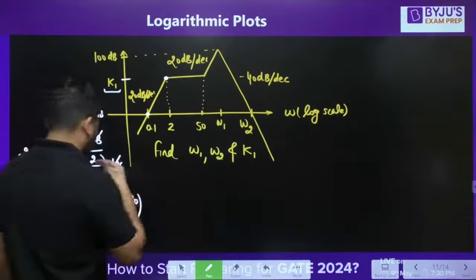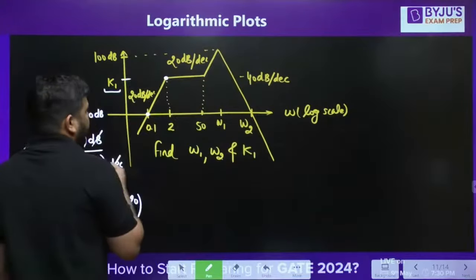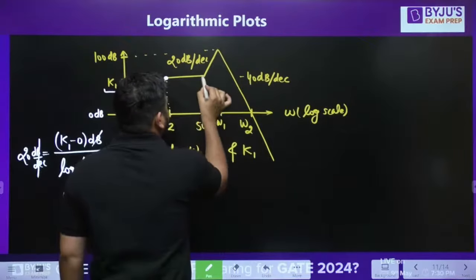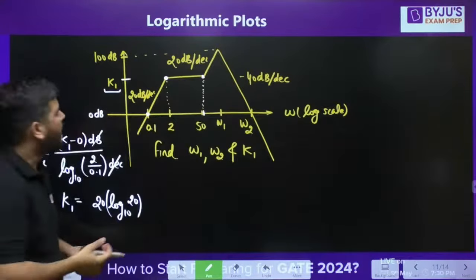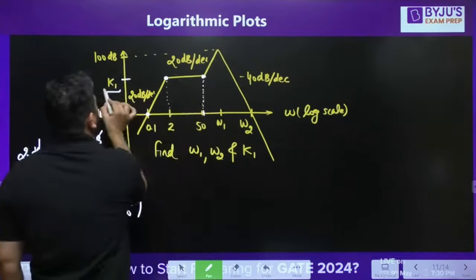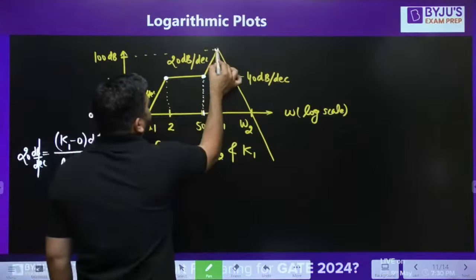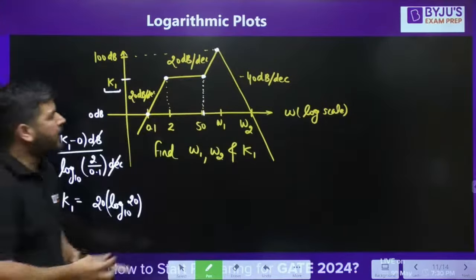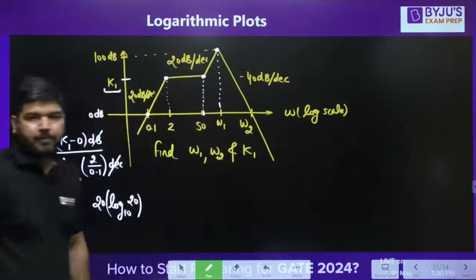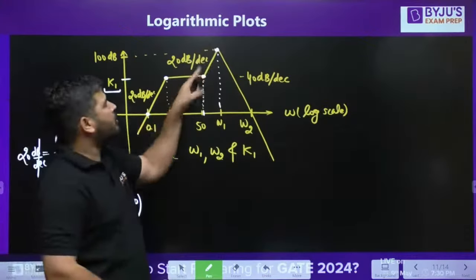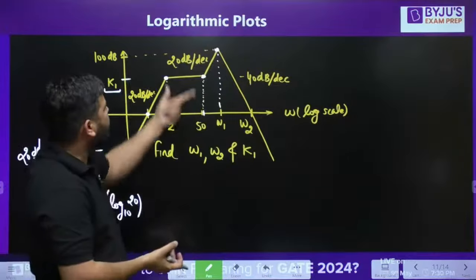Now, if you look at this point, at this point 50 radian per second is given, and this height is known to us, and this height is also known to us. We need to calculate omega 1. So you can apply the concept of slope.